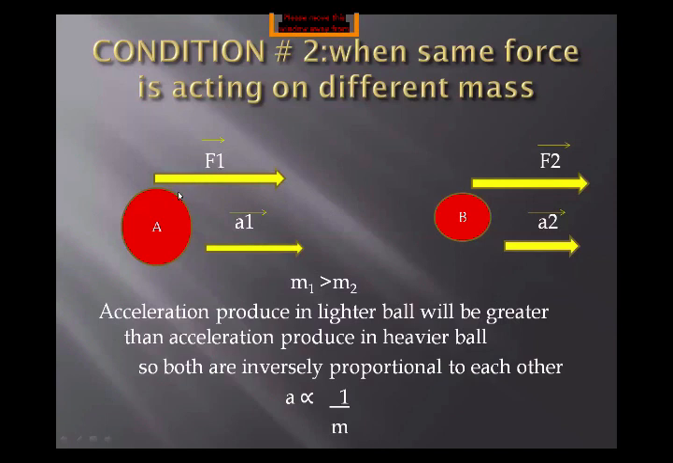Now we are going to apply the force, and students, remember that at this time we are going to apply the same force on the bodies of two different masses. So what will happen? Which ball will move fast? Yes, the ball having a small mass will move fast because it is easy to accelerate it. So we can say that acceleration produced in the lighter ball will be greater than acceleration produced in the heavier ball. As you can see, mass is small and it produces a greater acceleration, and in body A, mass is greater, but it produces a smaller acceleration.